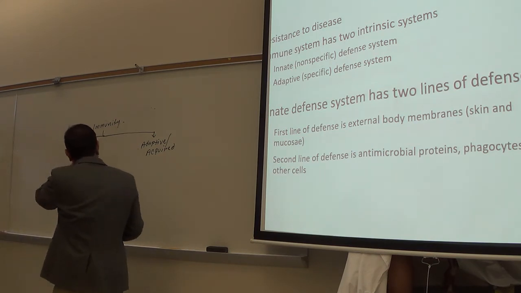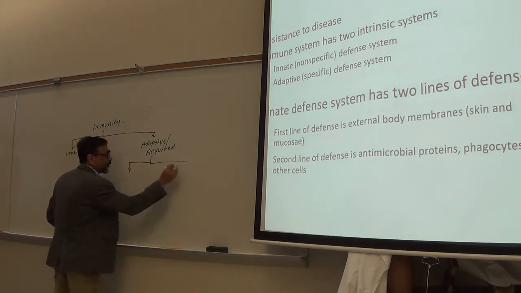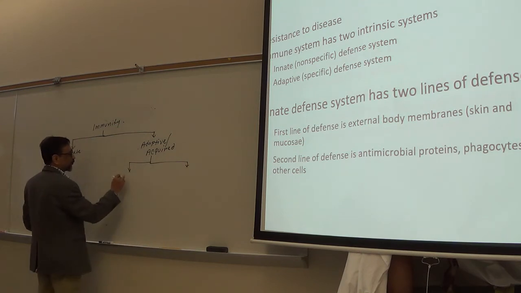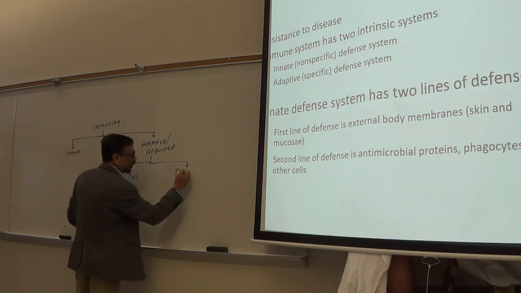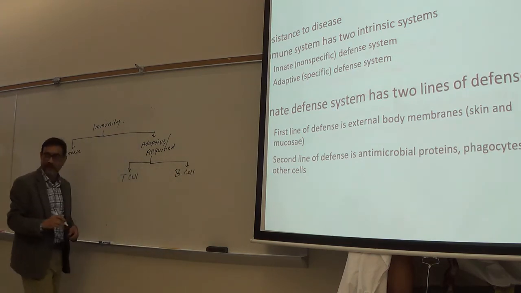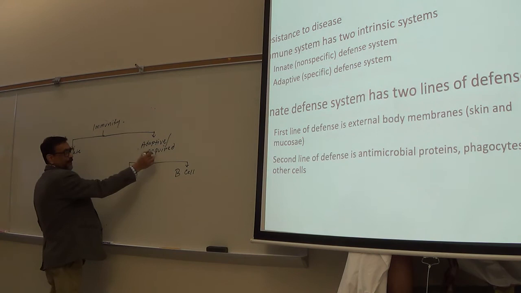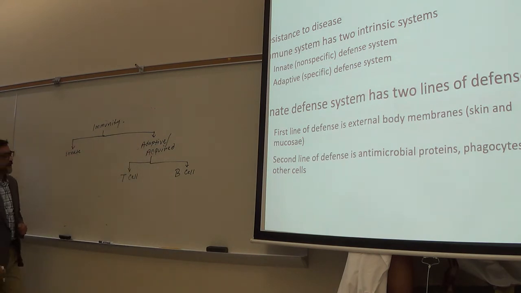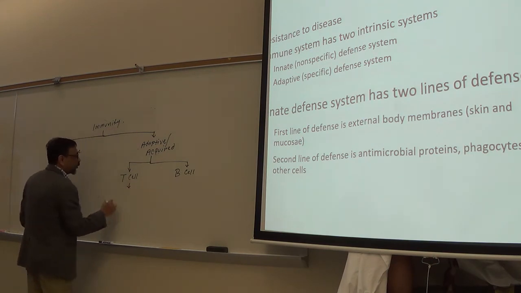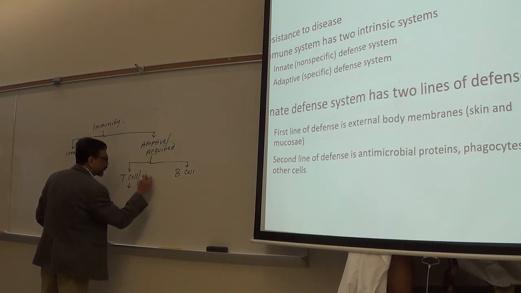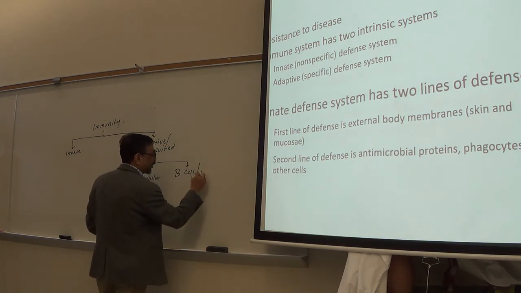Okay, good. Now, adaptive immunity, I already mentioned, is given by 2 types of cells: T cell mediated or T lymphocyte mediated, and B cell mediated or B lymphocyte mediated, right? I told you those are 2 types of cells that give the third line of defense. Now, T cell mediated immunity is also called cellular, and B cell mediated immunity is also called humoral.